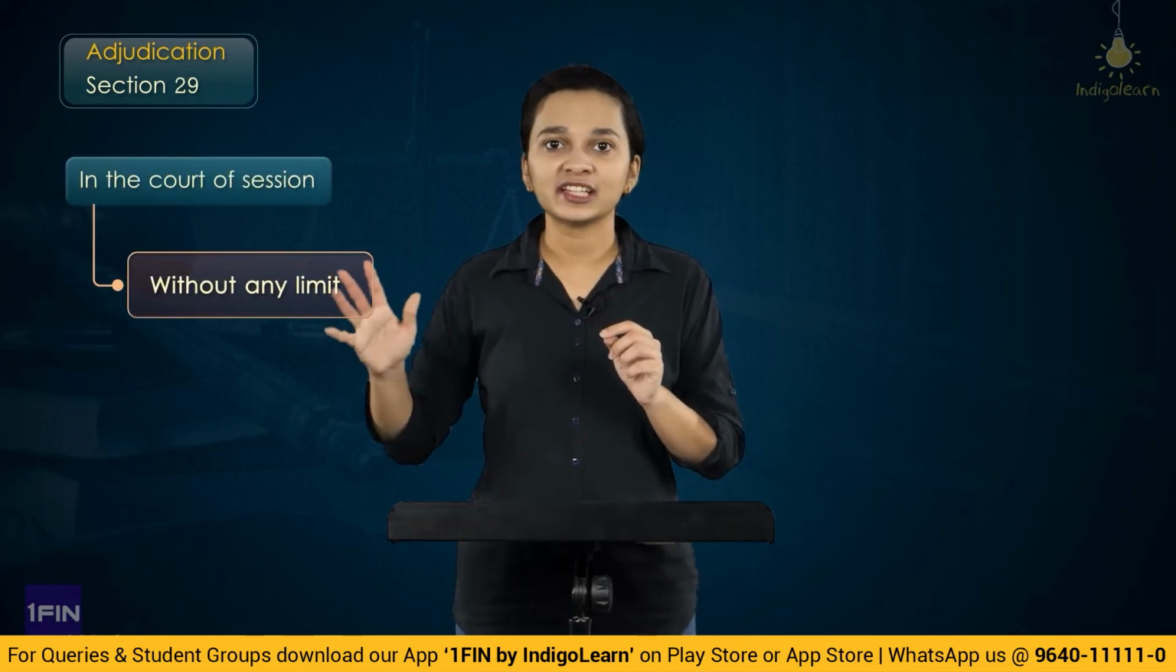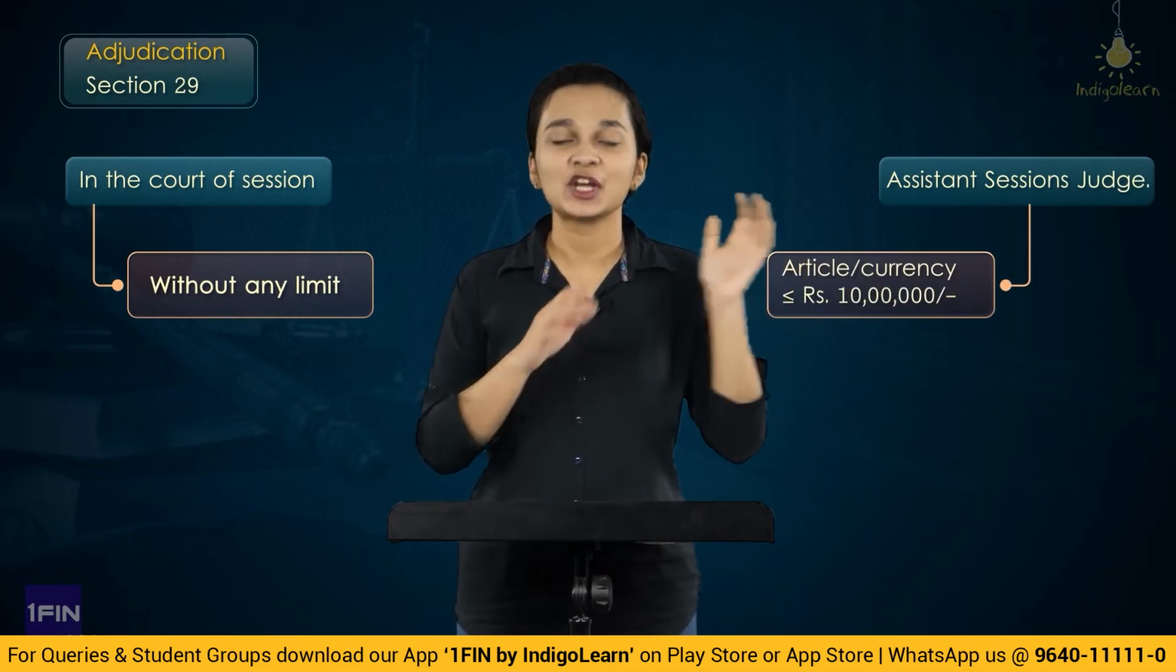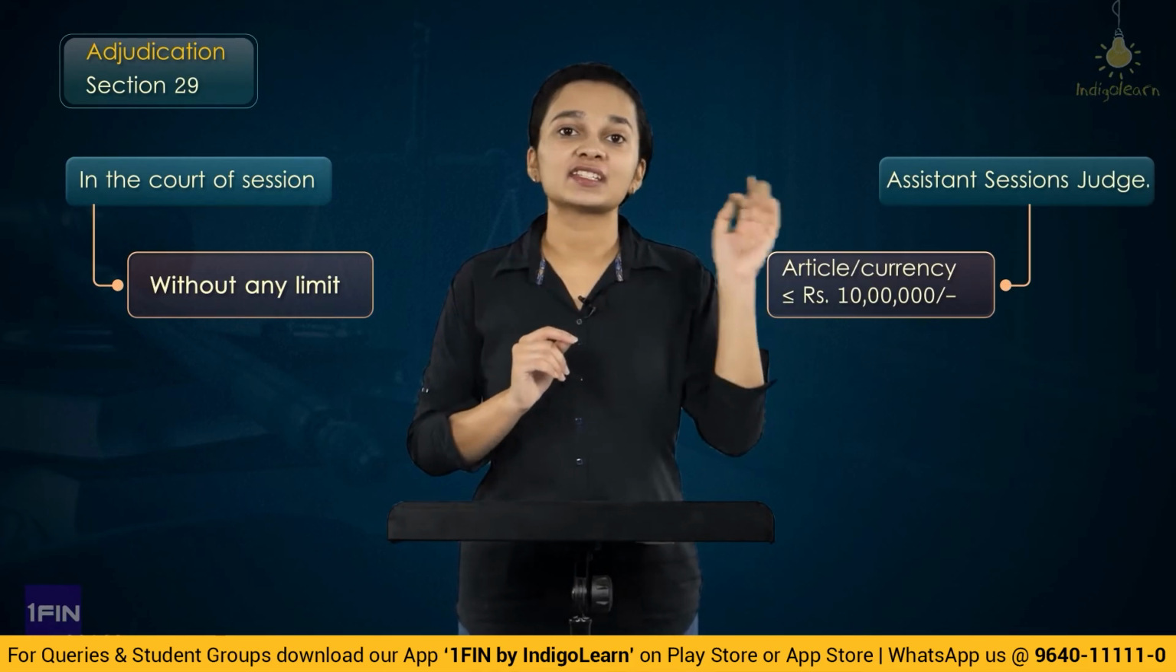Now once seized, what will happen with the foreign contribution? In that situation, under section 29, adjudication will happen. It will be adjudicated either by the court of sessions without any limit, or by the assistant sessions judge, where the amount does not exceed rupees 10 lakhs.